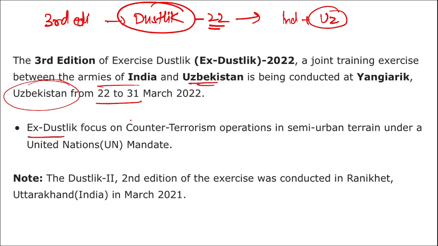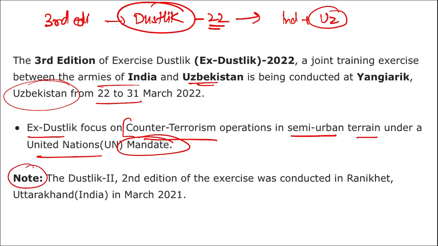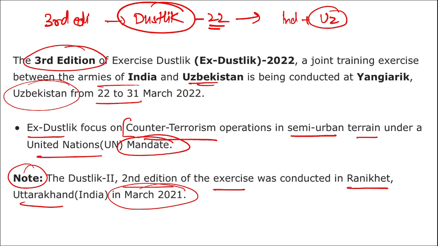Exercise Dustlik mainly focuses on counter-terrorist operations in semi-urban terrain under a United Nations mandate. If we are talking about Dustlik 2, remember the second edition of this exercise was conducted in Ranikhet in Uttarakhand in March of 2021, and this is the third edition that is conducted in Uzbekistan. So both are important. Pay attention.